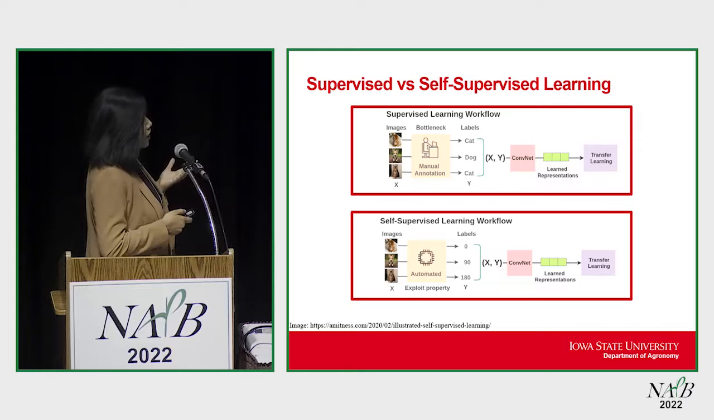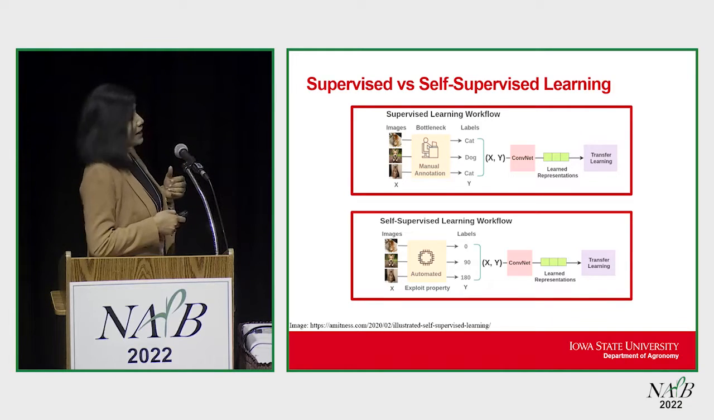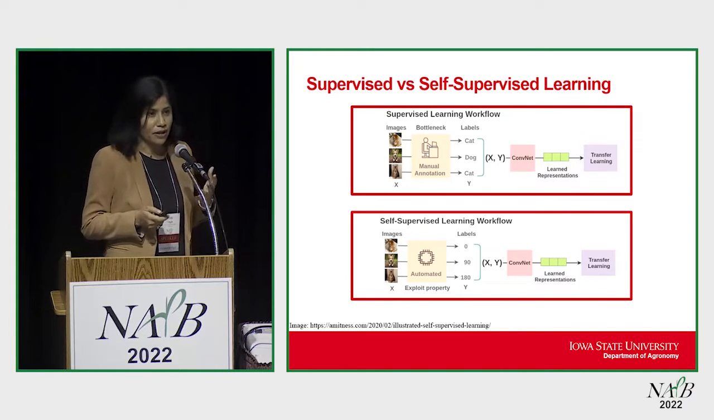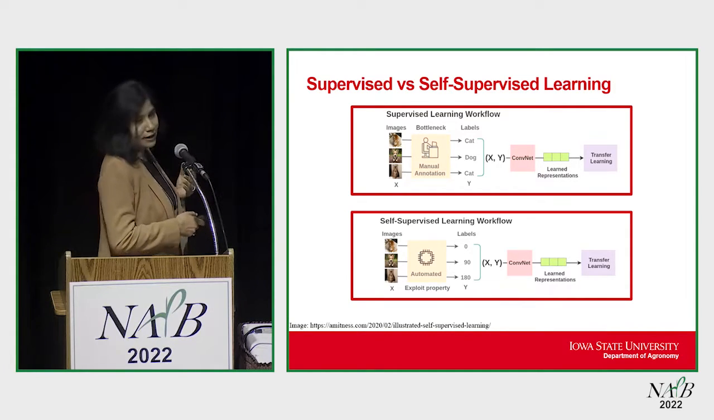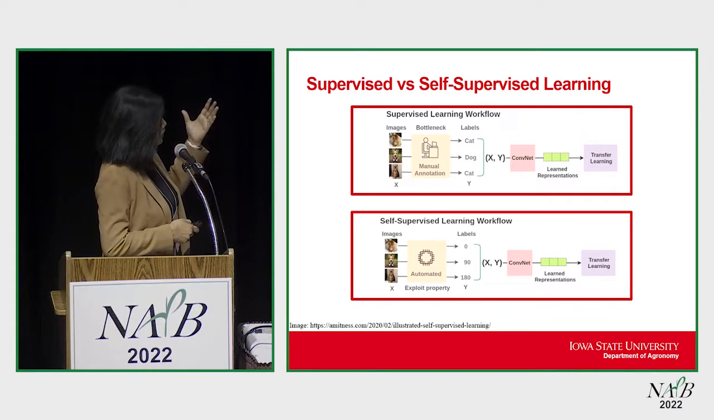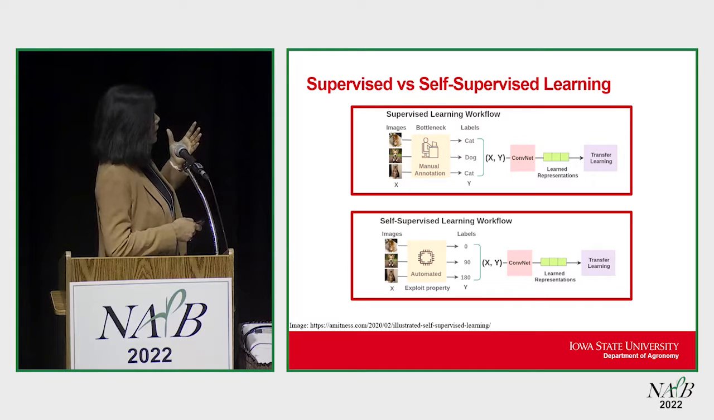For an image of a dog, we have to label it as a dog. But in self-supervised learning, we are removing this manual annotation bottleneck and changing it to automated labeling. This is called a pretext task. We are exploiting the data property.